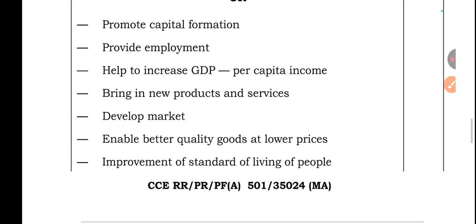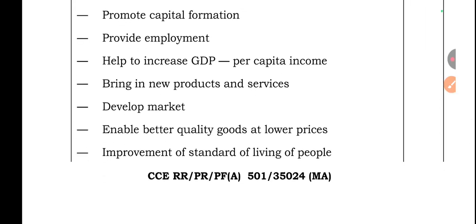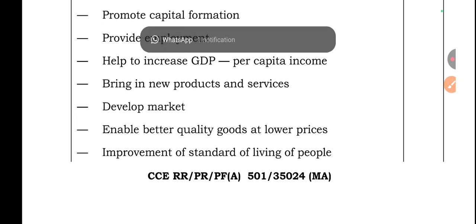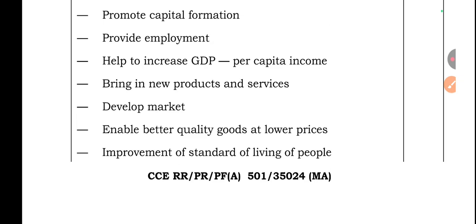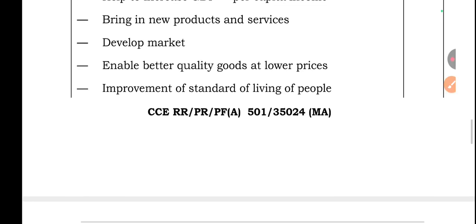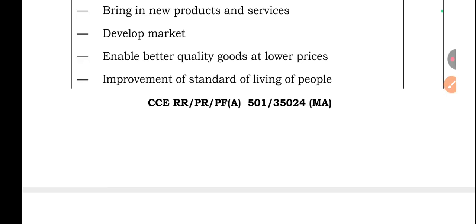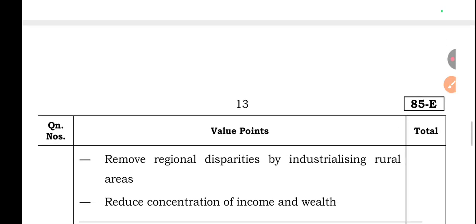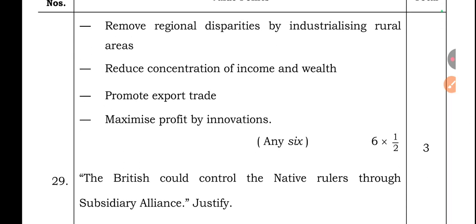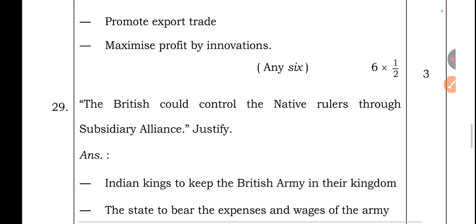Then its answer: promote capital formation, provide employment, help to increase GDP per capita income, bring in new products and services, develop market, enable better quality goods at lower prices, improvement of standard of living of people, remove regional disparities by industrializing rural areas, reduce concentration of income and wealth, promote export trade, maximize profit by innovations.